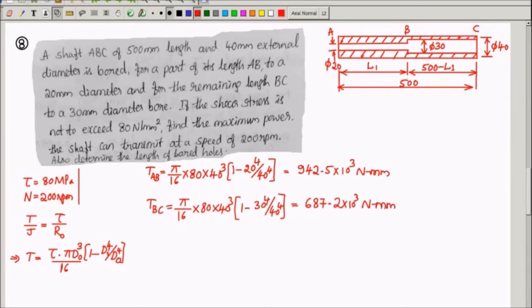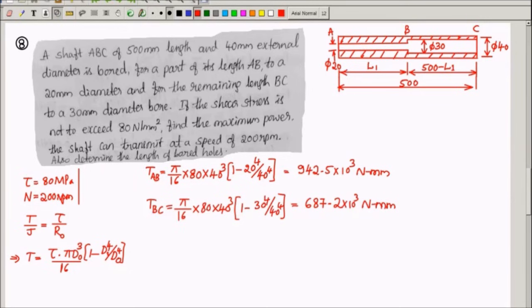Now you observe TAB is 942 Newton meter, TBC is 687.2 Newton meter. Out of these two, TAB is more, means AB portion of the shaft is capable of transmitting this much torque safely. But BC portion, as the cross-section area is reduced here, it can transmit only 687.2 Newton meter safely.